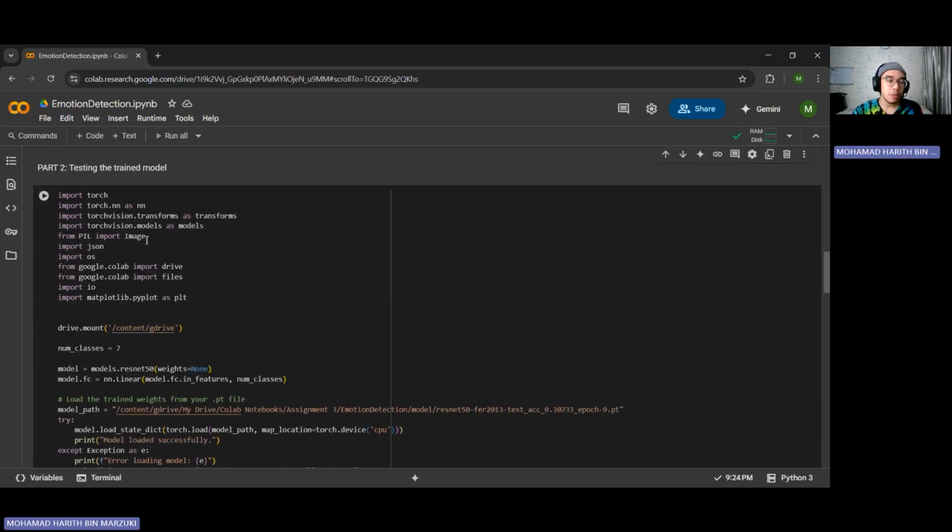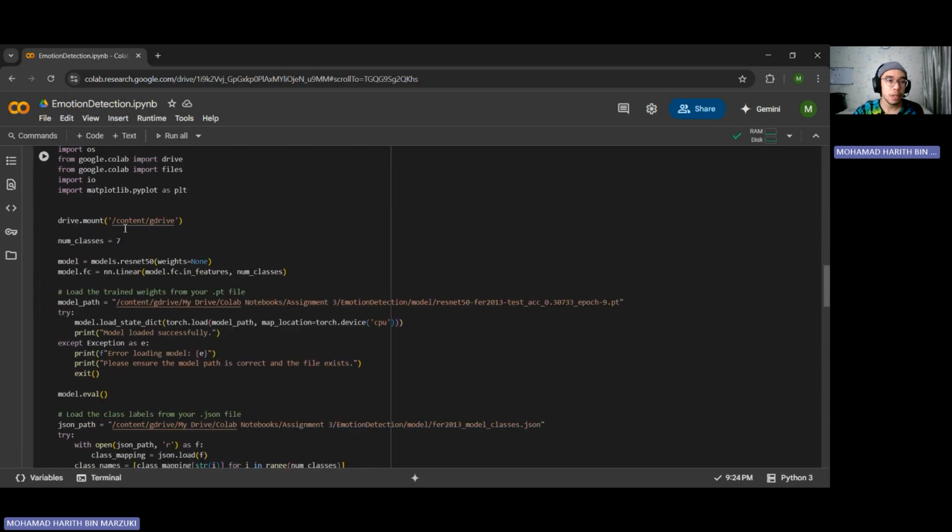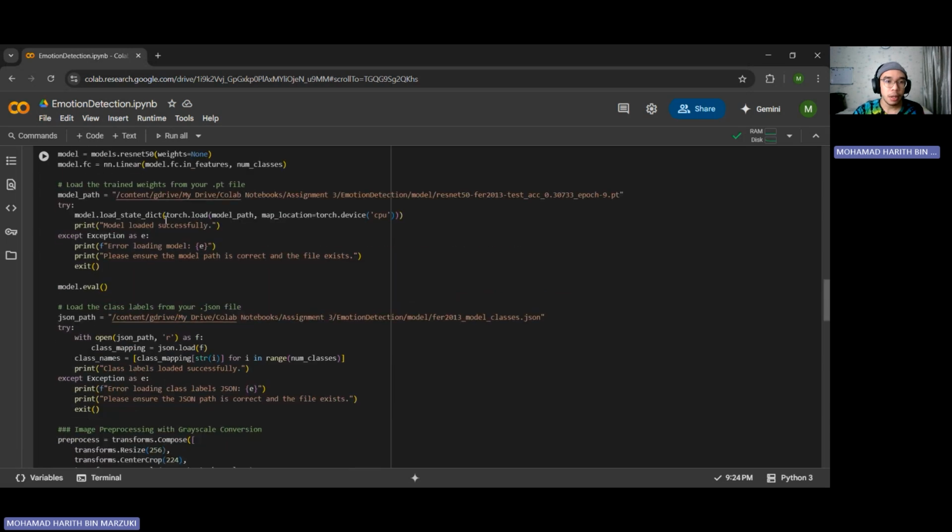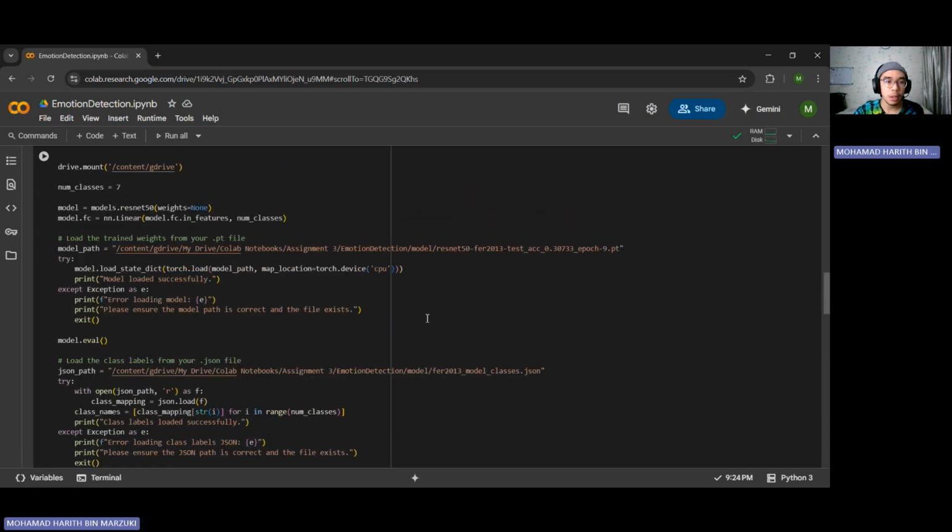So for this one, the top part is for testing the trained model to make the prediction. At the top is all the important libraries we need to import, and then here we mount the drive to Google Drive, and then here we set the ResNet. Then we load our trained weights from .pt files.